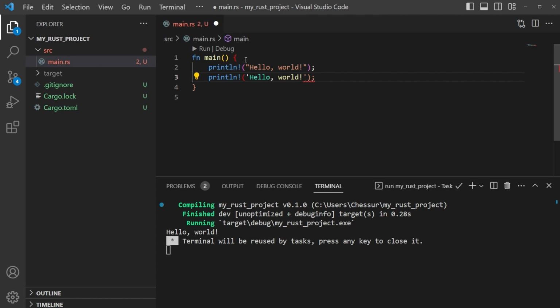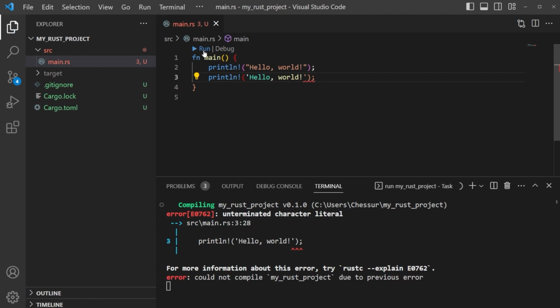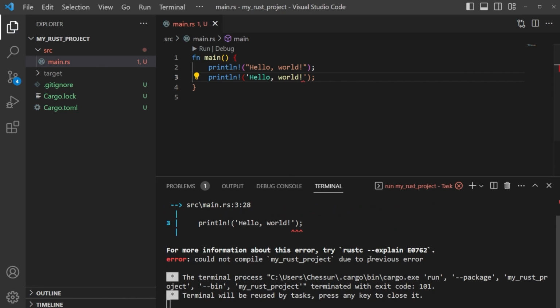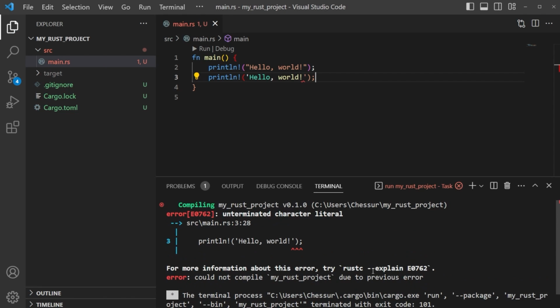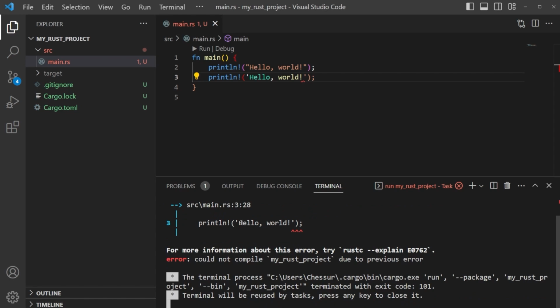So if we save this and then try to run this, we're going to get an error. What's nice about this is the error will automatically tell you where it's at. Your compiler will fail, and you can see the error code that says, hey, unterminated character literal. We're trying to run a character here, which is done in single quotes, but a character is only one item. We'll get into characters in a little bit, but we can't run a whole string in place of a character.